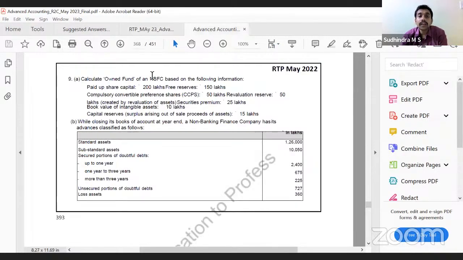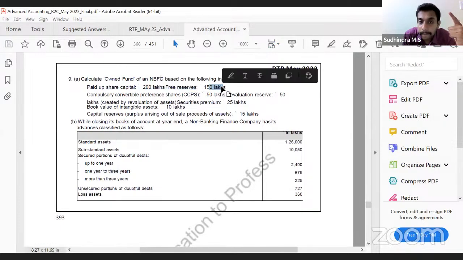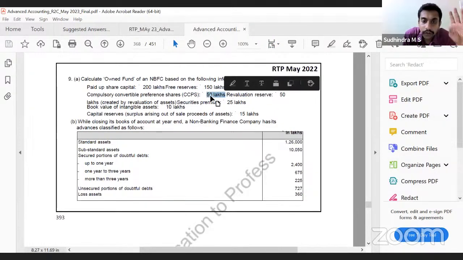Yeah. So here they're asking us the calculation of own funds. Remember, this is not net own funds, it's just own funds. Paid up capital 200 lakh, will it be considered? Yes. 150 lakh free reserves? Yes. Yes, 50 lakh. Yes, sir. 350, 400 is done.